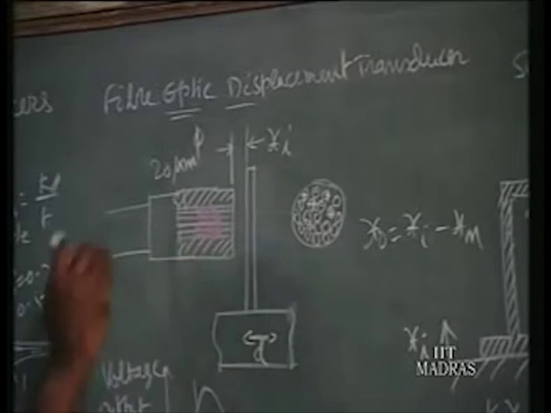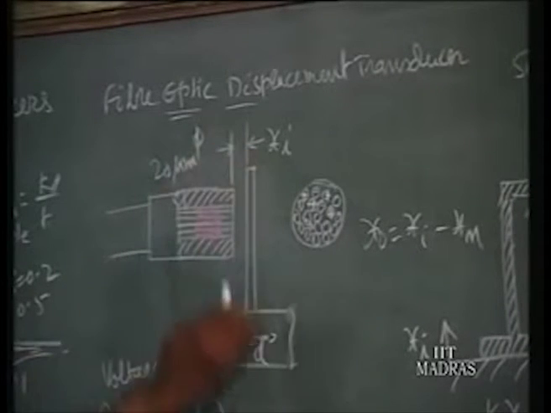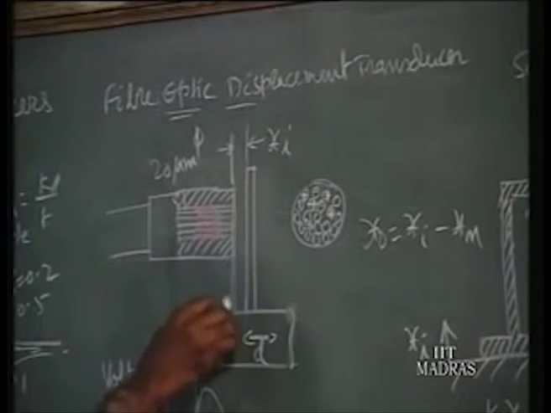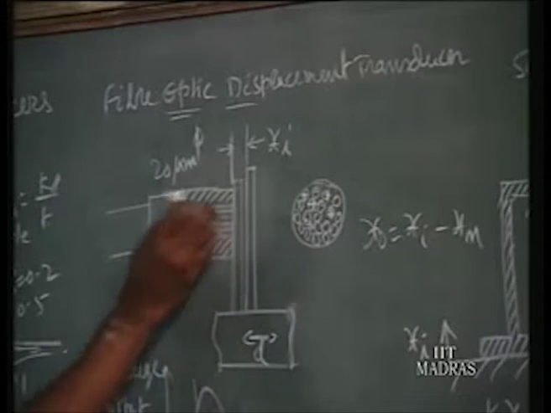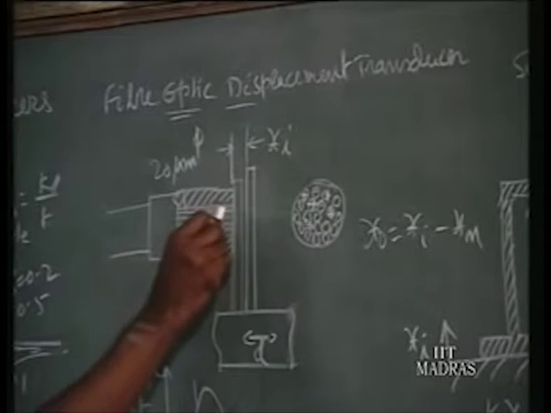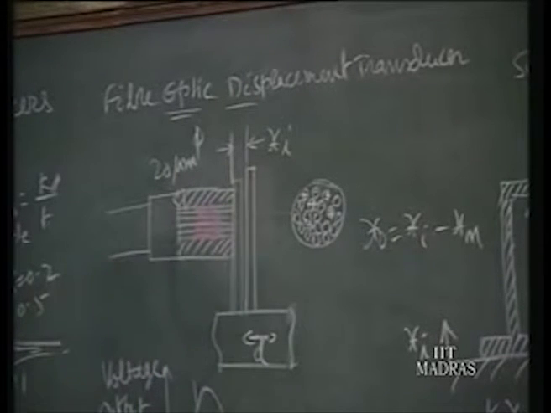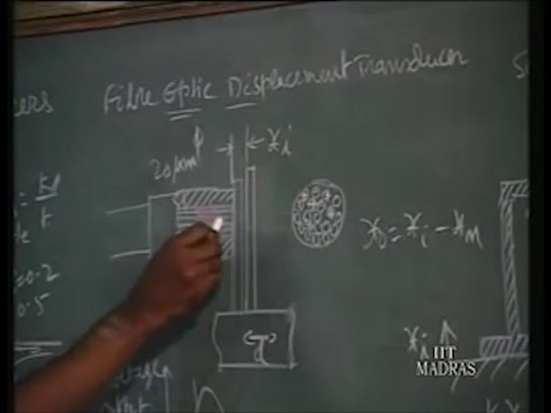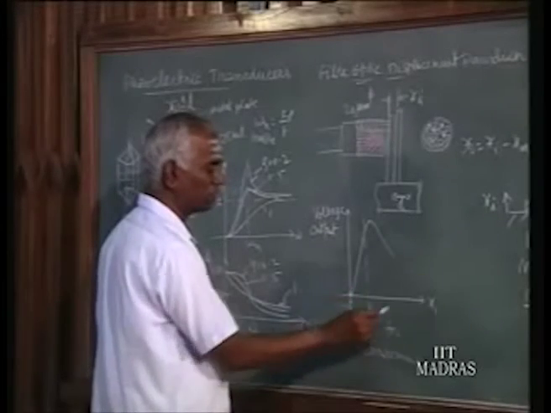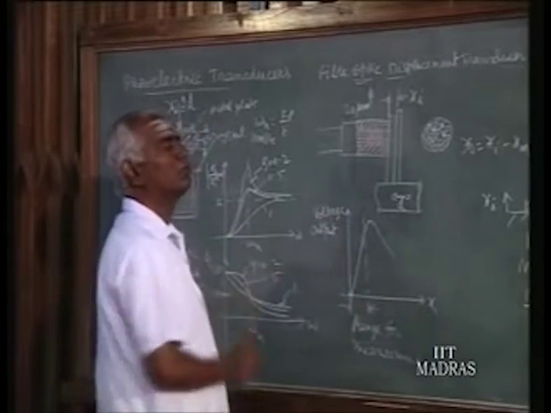Suppose when we say xi is 0, or the displacement is 0, that means it is butting against the probe tip. No gap is there, xi is 0. In that situation, the incoming light is not reflected anymore. So when there is no reflection, the pickup fibers will not take up any light, and that means the photodetector inside the instrument will not receive any light. Then you will find the voltage output of the instrument is 0. When xi is 0, voltage output is 0.